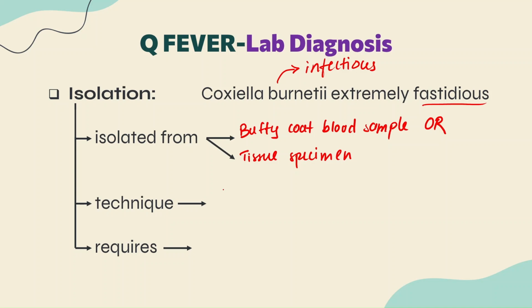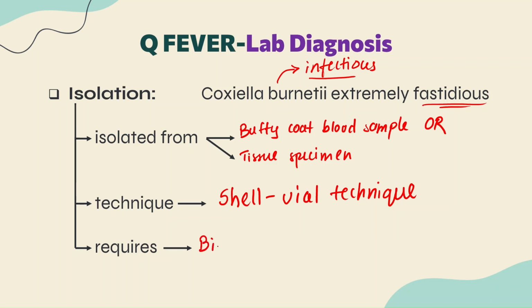Which technique are we using? We are using the shell vial technique to isolate this organism. As I already mentioned, this is an infectious and fastidious bacterium. Whenever you are handling Coxiella burnetii or any infectious bacteria, you always require biosafety.